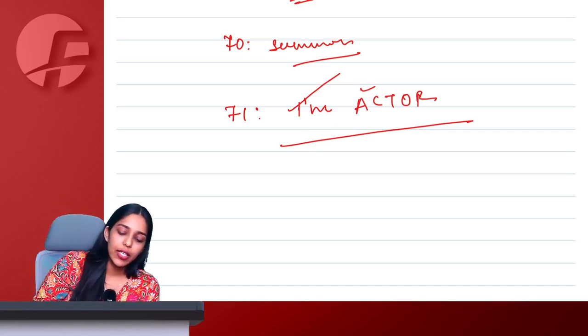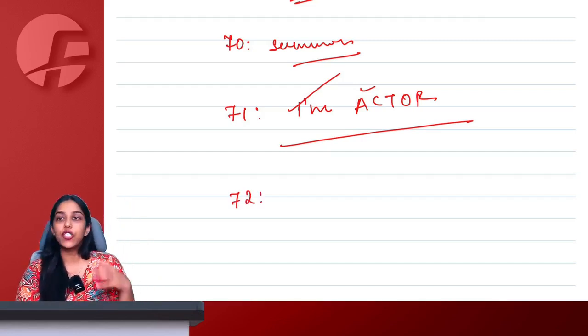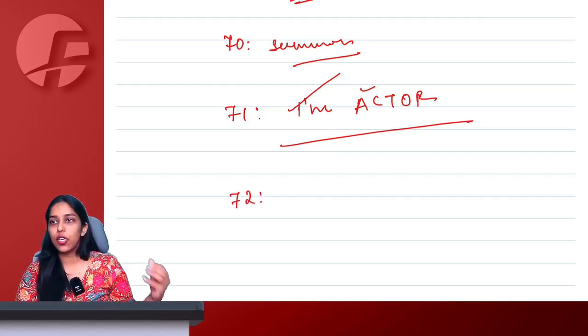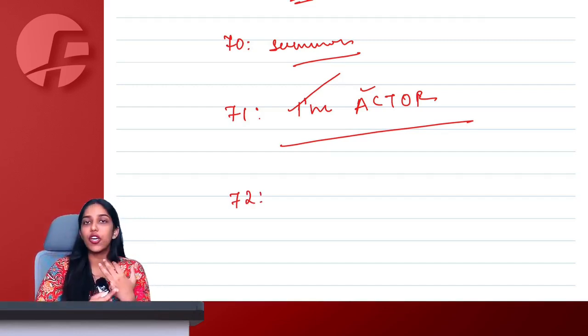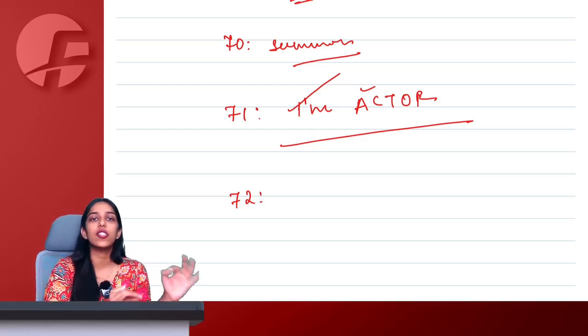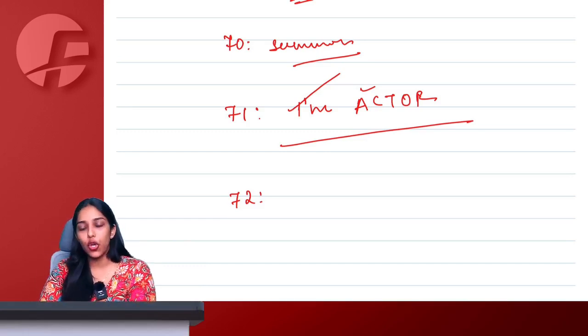Then section 72 simply says that officers to assist. So if GST officer is going for any search operation or inspection operation, etc., the local officers, the village officers, the policemen, the railway officers, the person responsible for collecting land revenues, etc., all of these general officers are going to help or assist the GST officer. They can also accompany the GST officer for any of these inspection or search operations.